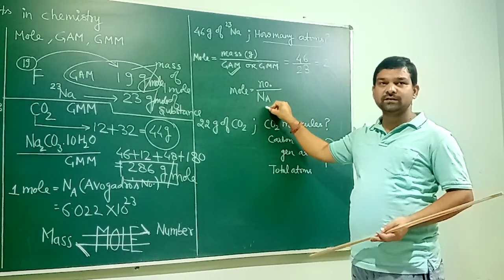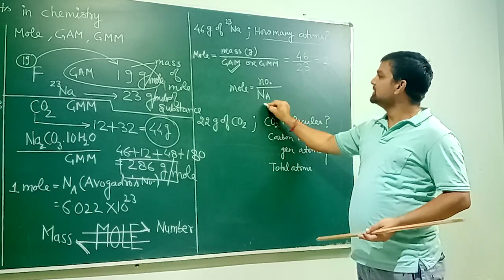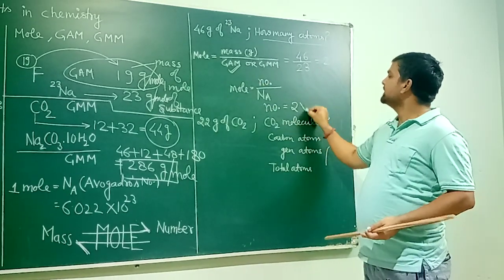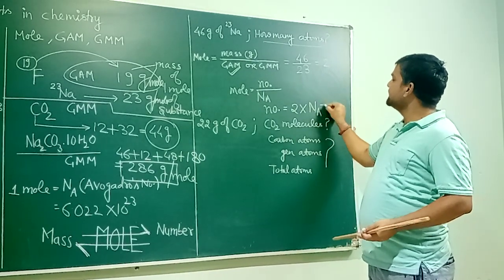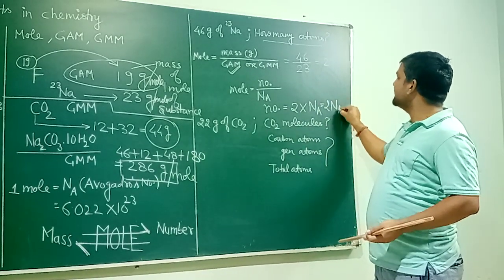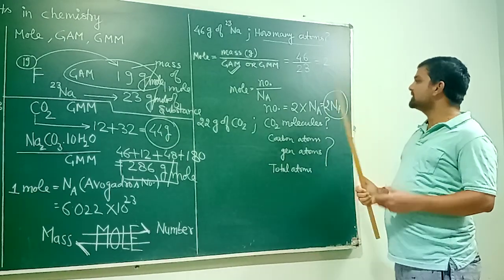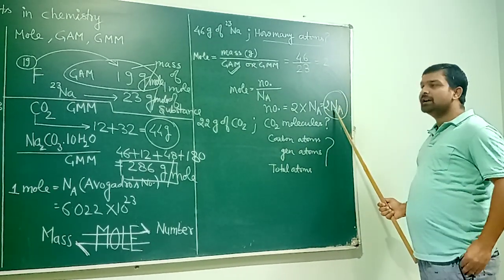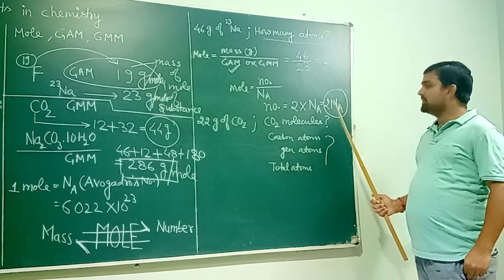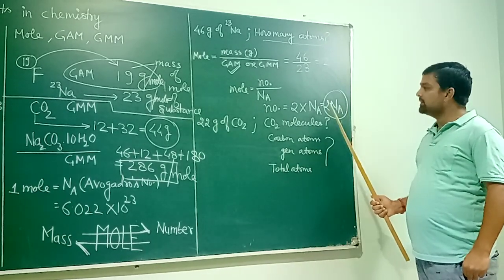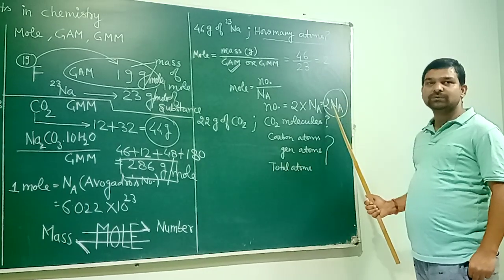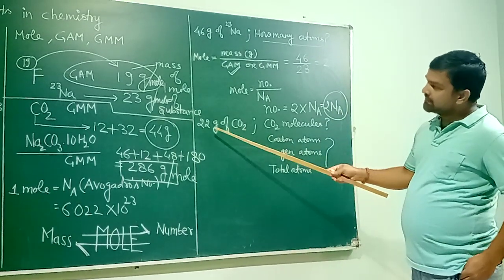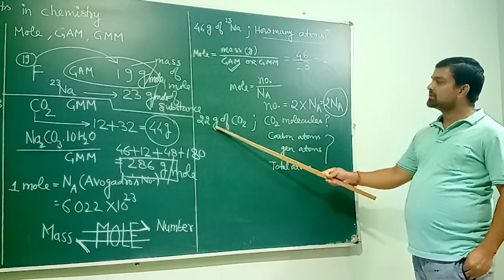Na is a constant, known as the Avogadro constant. So the number of atoms equals mole, which is 2, times Avogadro number. It equals 2Na. If you leave the answer in this format, this is also right, or you can put the value of Na, which is the Avogadro number, and it will be 2 × 6.022 × 10^23.